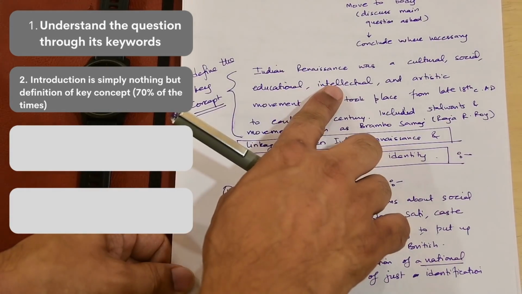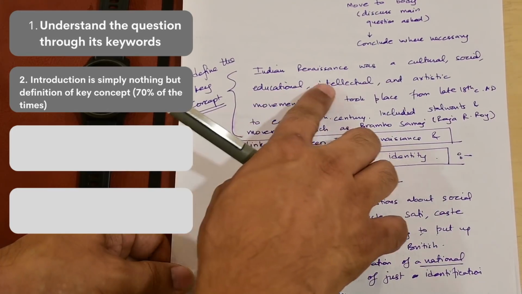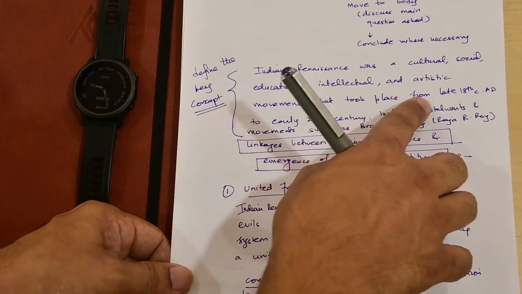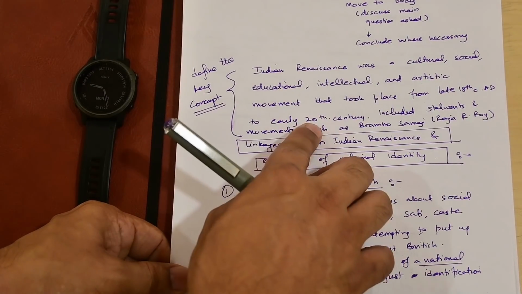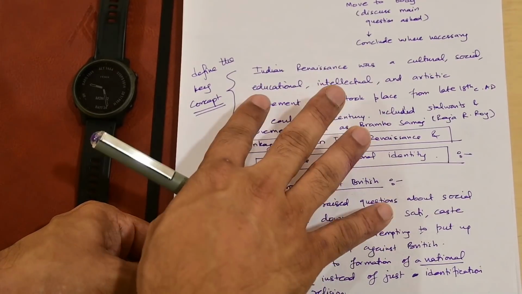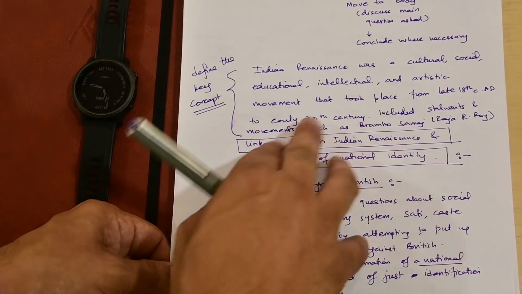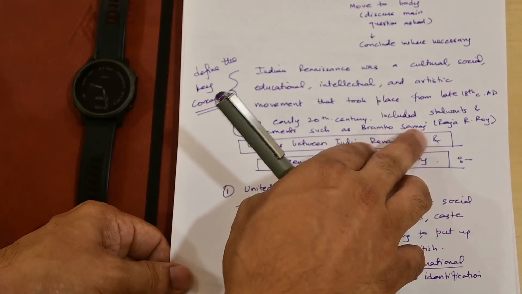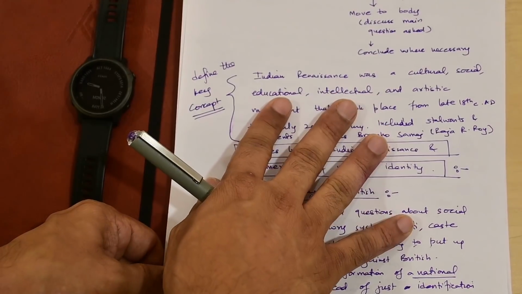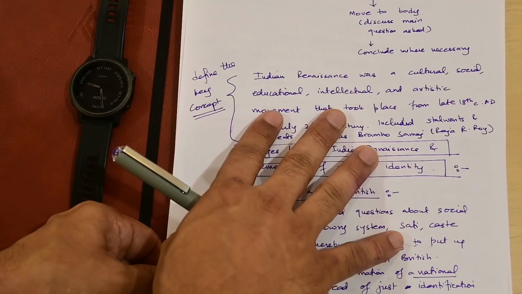So the Indian Renaissance was a cultural, social, educational, intellectual and artistic movement that took place from the late 18th century to the early 20th century. Simple definition: what happened, when it happened. It included stalwarts and movements such as the Brahmo Samaj by Raja Ram Mohan Roy. So simply, with an example, I have provided the definition of the Indian Renaissance.